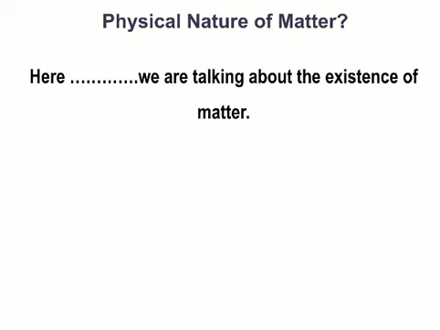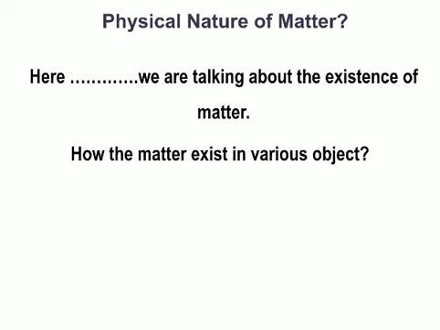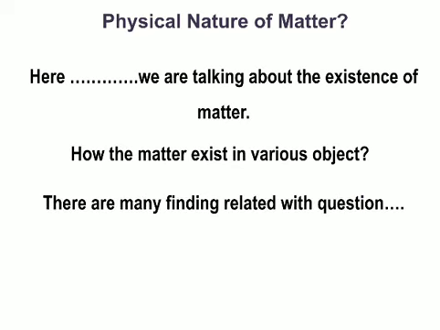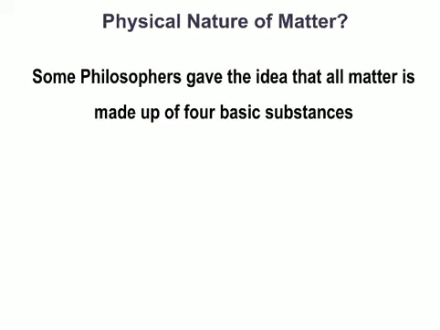So here we are talking about the existence of matter. I mean, how matter exists in various objects. There are many findings related to this question. First of all, the finding was given by some philosophers, who gave the idea that matter is made up of four basic substances. One is earth, that is soil. Second is water. Third is air, and fourth is fire. So, as per their philosophy, matter is composed of these four basic substances. So, in any matter, any material, these four substances would be there. So, that is their thought.